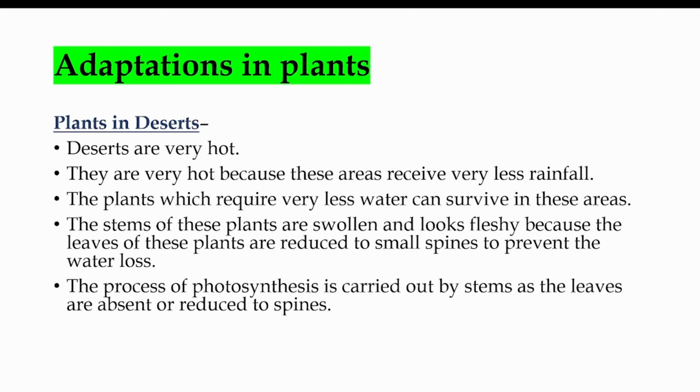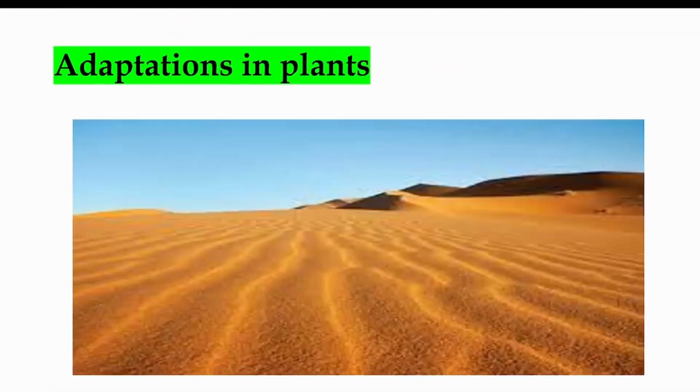The process of photosynthesis is carried out by stems as the leaves are absent or reduced to spines in these type of plants. For example, cactus, babul tree and date palm, etc. Let's see the pictures of these.